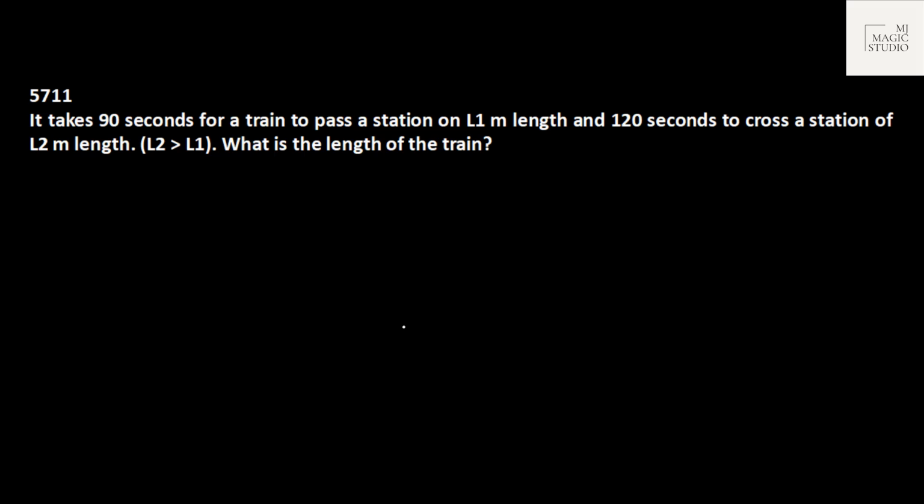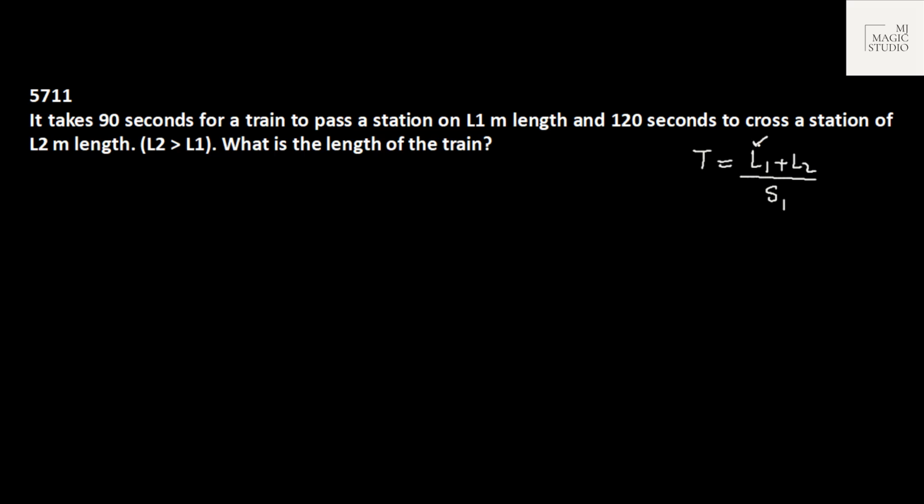Talking further on effective speed, let's see this question. It takes 90 seconds for a train to pass a station. Now here we have one moving body and one stationary body. Whenever we have one moving body and one stationary body, there is no concept of effective speed, because only one body is moving. So in that case, time will be equal to L1 plus L2 divided by speed of the moving one only.